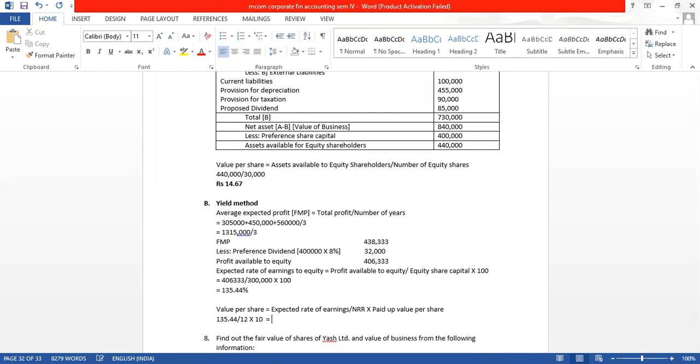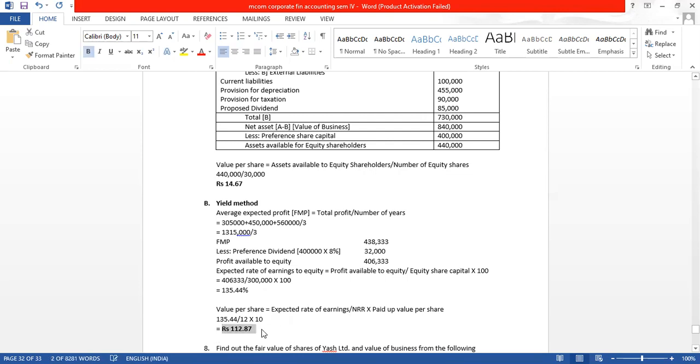So how much are we getting? 135.44 divided by 12 into 10. We are getting 112.8666. So we will take it, 6 means more than 5, so 1 digit we have increased. This is our value per share as per yield method.